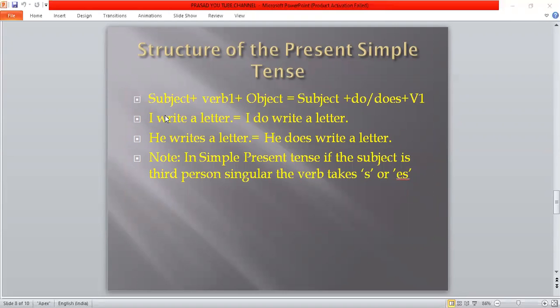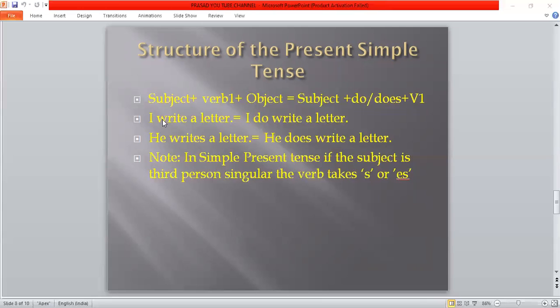Okay, here see the structure of the present simple tense. It will be like this: subject plus verb 1 plus object, or subject plus do or does plus verb 1. V1 means verb 1. For example, I write a letter. The doer of the action is called the subject, the action word is the verb, and the receiver of the action is called the object. So look at this structure: subject plus verb 1 plus object. You can also write it like subject plus do or does plus V1.